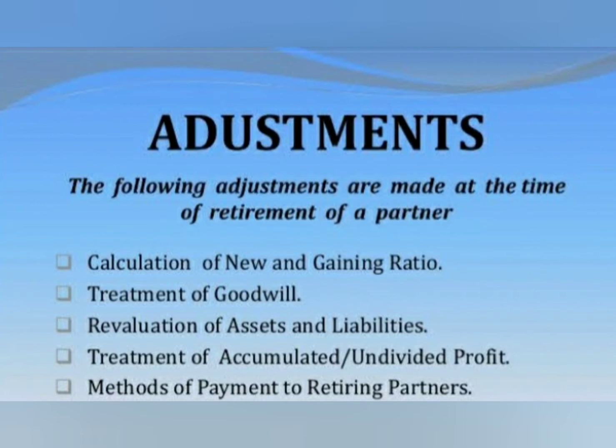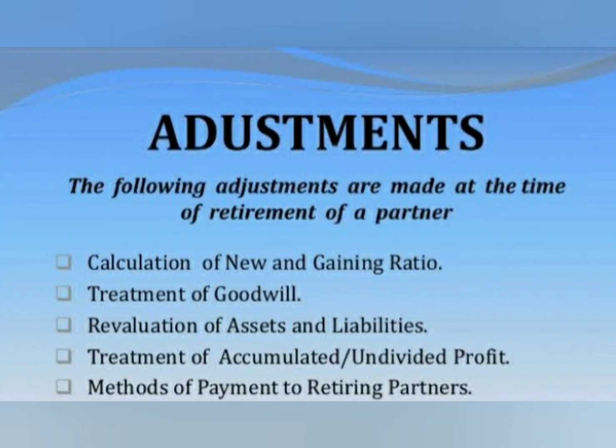These adjustments are very similar to those which we saw in connection with admission of partner. When a partner retires from the business, it becomes necessary to prepare the accounts so as to ascertain the amount payable to him. So the first adjustment is new profit sharing ratio and gaining ratio.